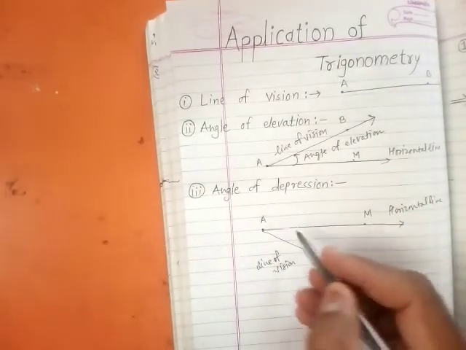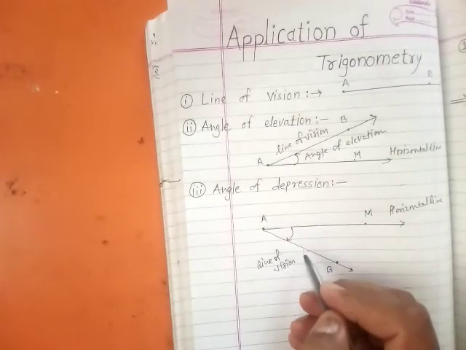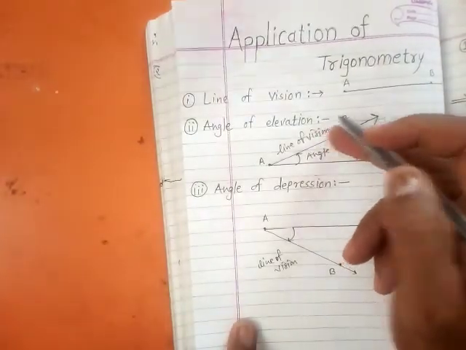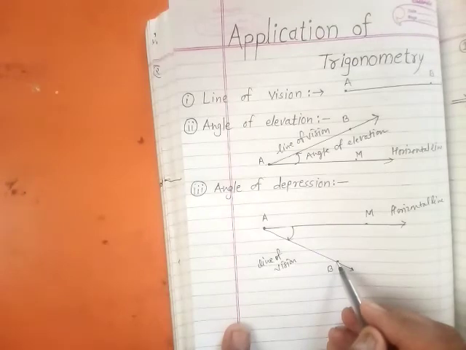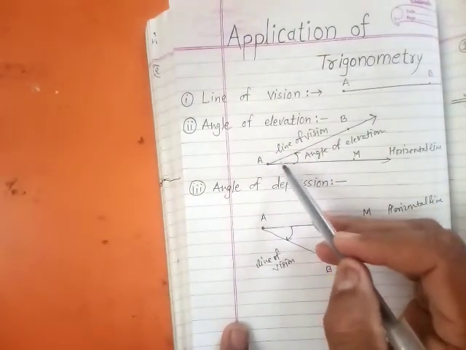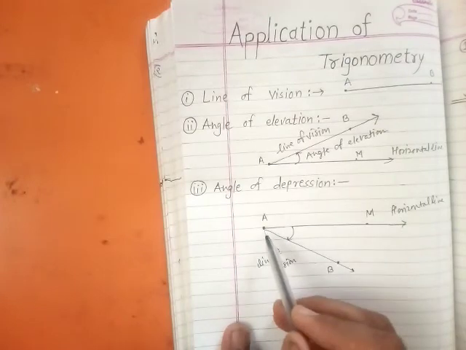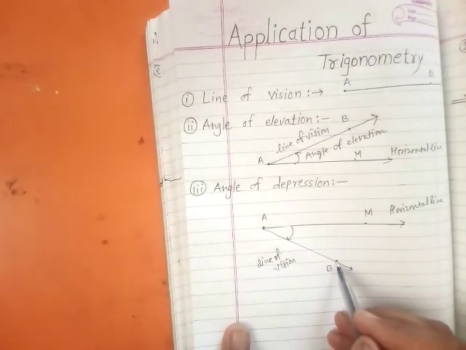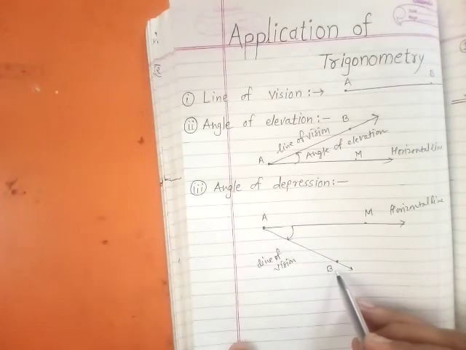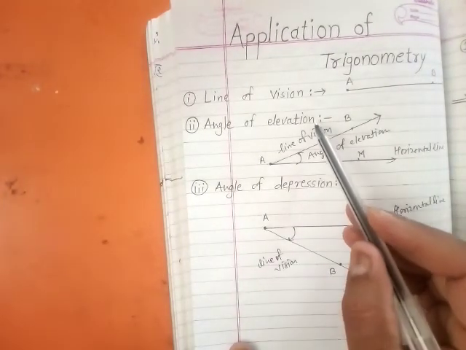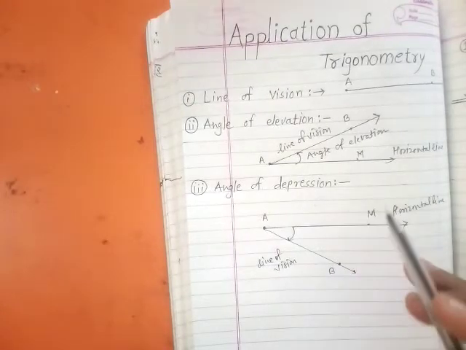In both these cases, the angle made by the horizontal line with the line of vision is the angle of elevation or depression. The only difference between the angle of elevation and the angle of depression is the observer and the object. In the angle of elevation, the observer is at a lower position compared to the object, and in the angle of depression, the observer is at a higher position compared to the object. Both these angles are made by the horizontal line with the line of vision. It must be clear that the angle of elevation as well as the angle of depression is made by the line of vision with the horizontal line.